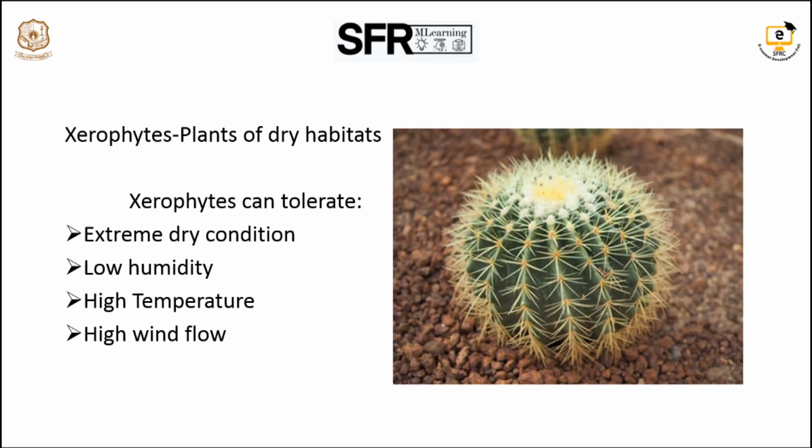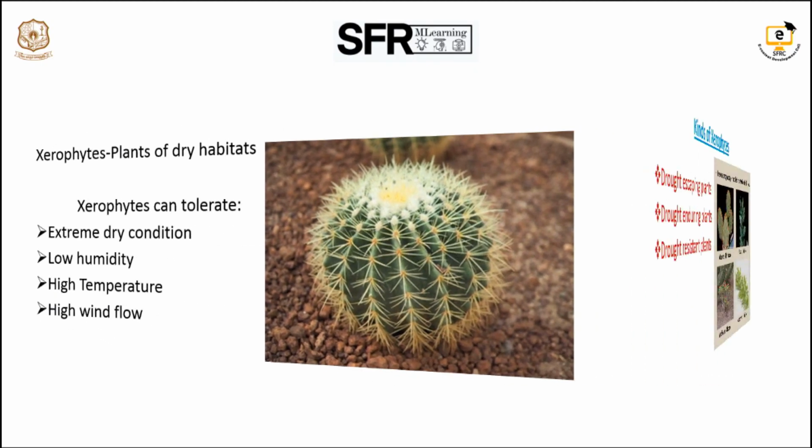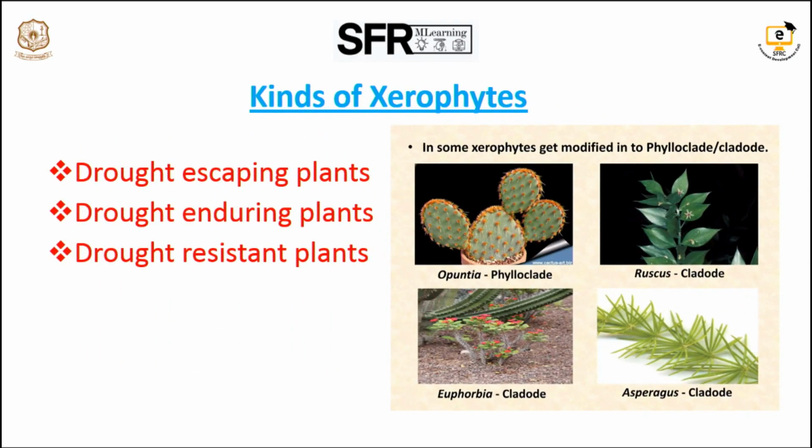Tolerance means the factors involved, such as extreme dry conditions, low humidity, high temperature, and high wind flow. These are all the circumstances in which plants grow in such places. Next, xerophytic plants are divided into three different kinds: the first is drought escaping plants, the second is drought enduring plants, and the third is drought resistant plants.